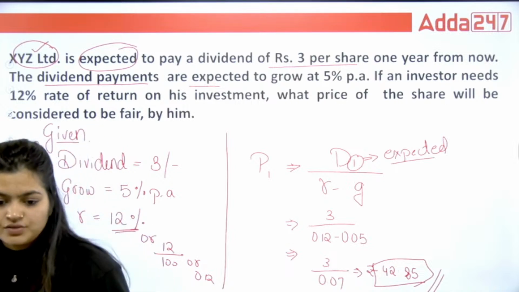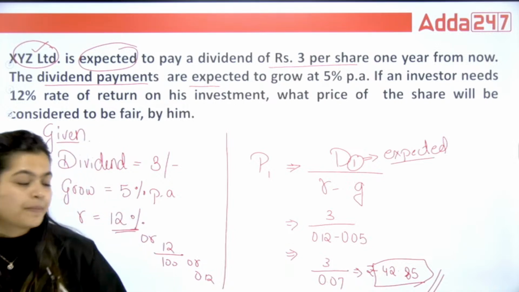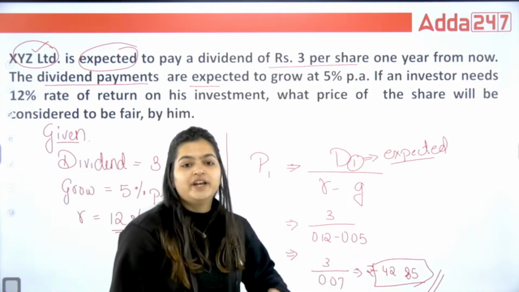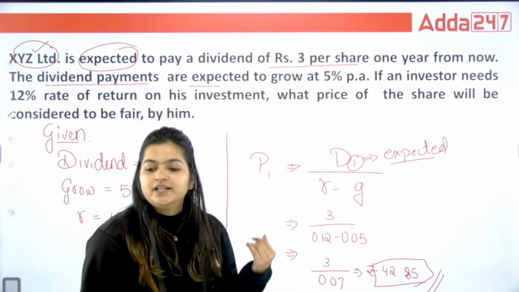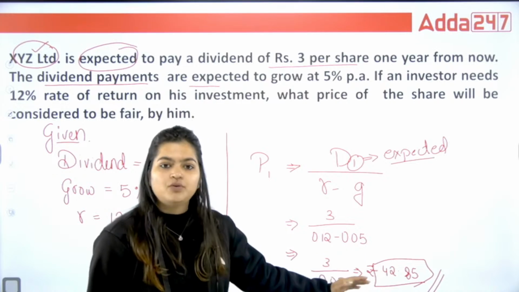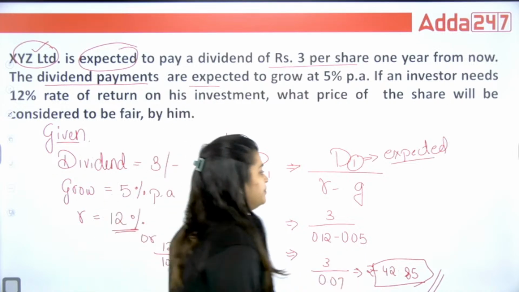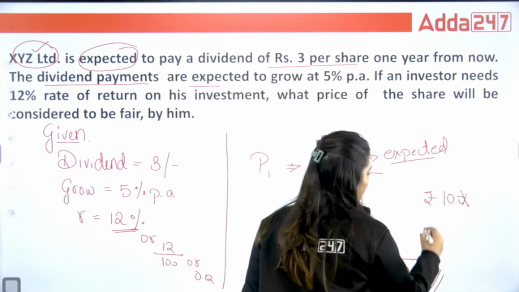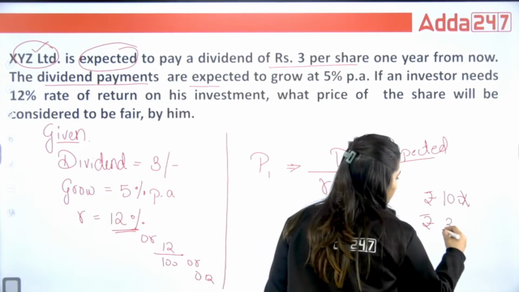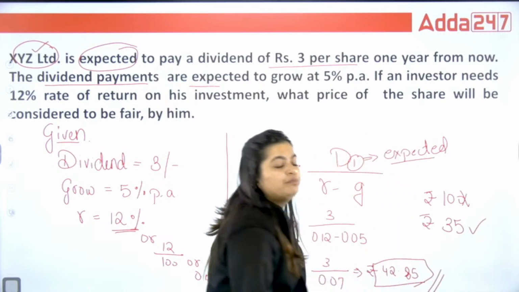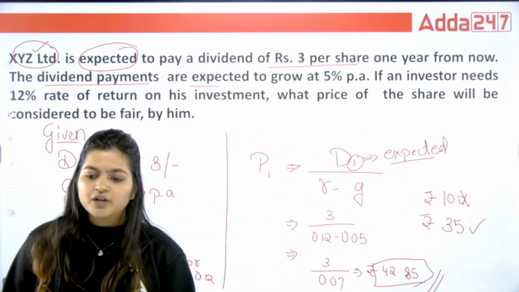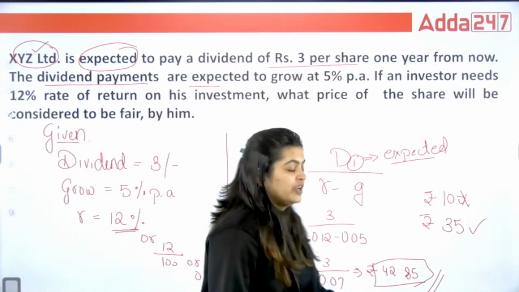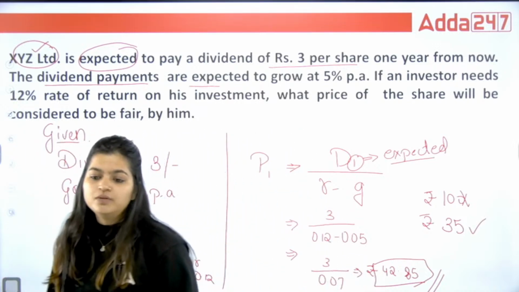As an investor, if I want to know the true value of these shares, that is 42.85. If the company is selling for the same amount, then I am ready to buy it. If the company is selling for rupees 100, then I am going to ignore it. If the company is selling for, suppose, 35, then surely I am going to purchase this share, because the true, fair value is 42.85. This is how we need to calculate.